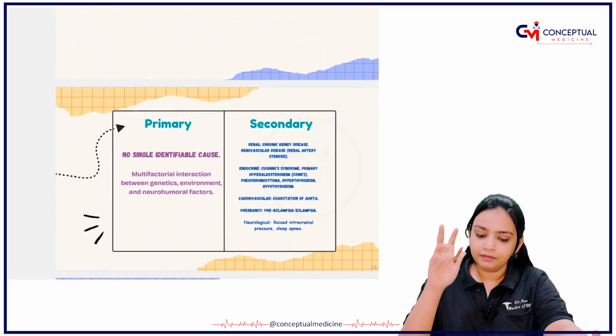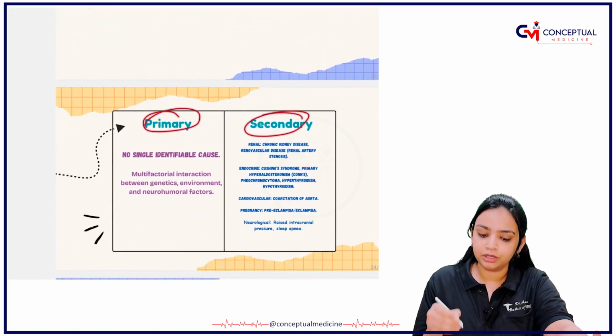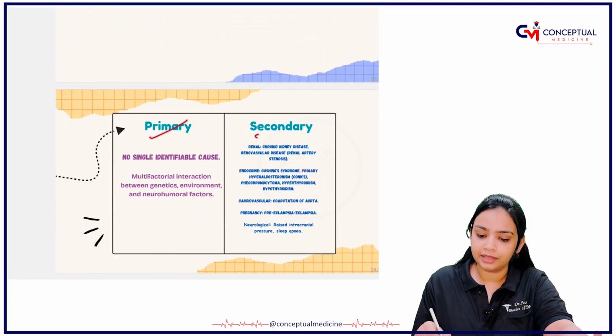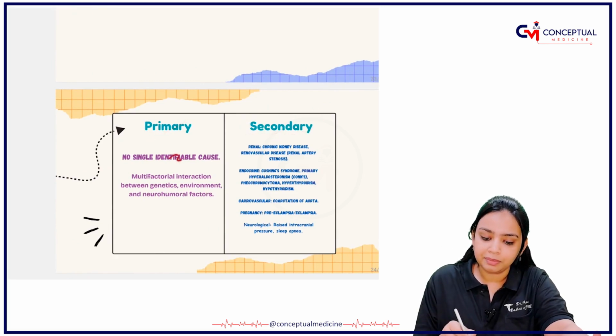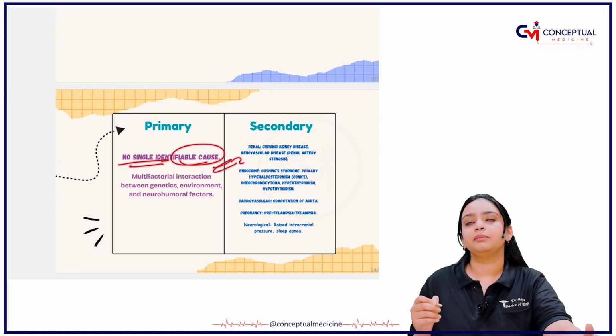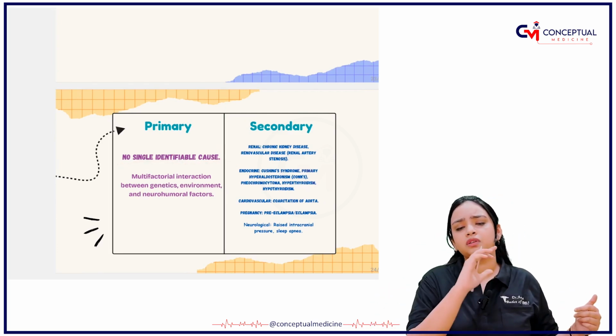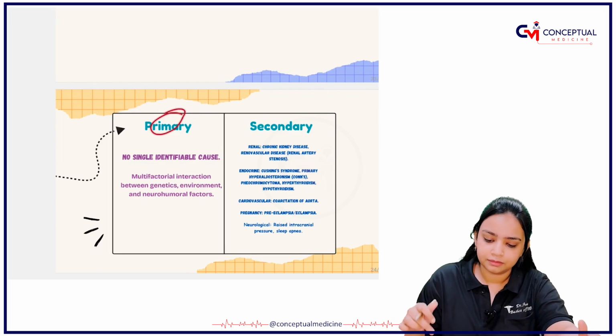Okay, next you have hypertension of two types. What are the two types you have? Primary and secondary. So in the primary one, there is no single identifiable cause. There are many causes for primary.